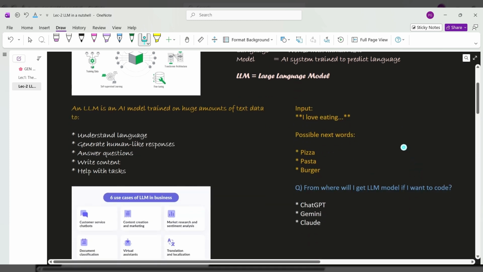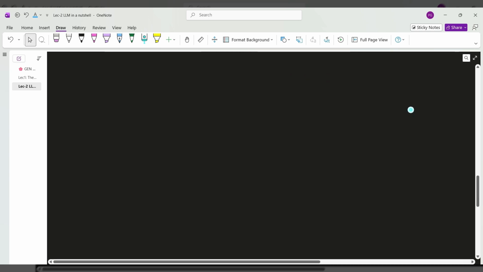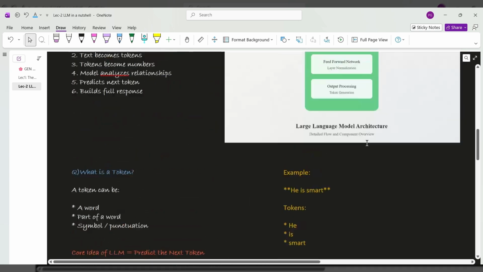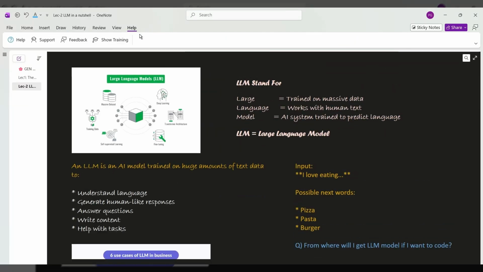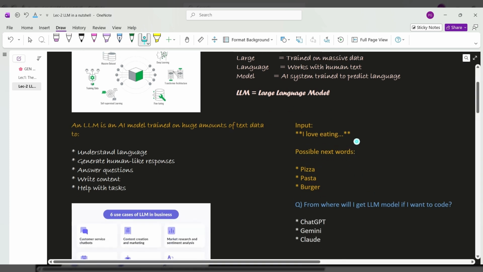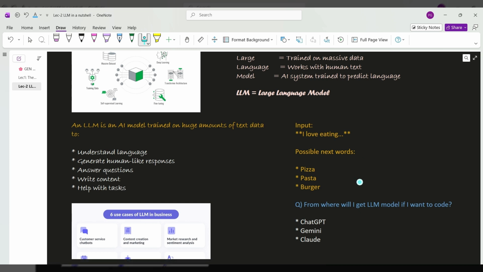It's not a human, okay? So it will have some data set where it will look into the words and try to understand which word best suits here. And this is possible because of probability distribution. So it will try to find out the probability.